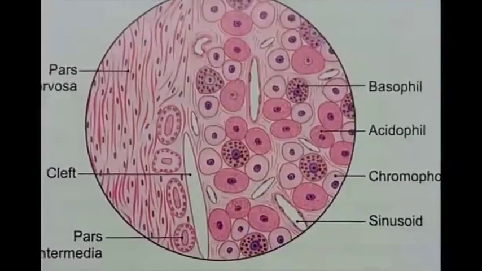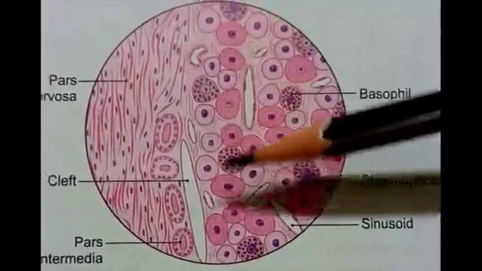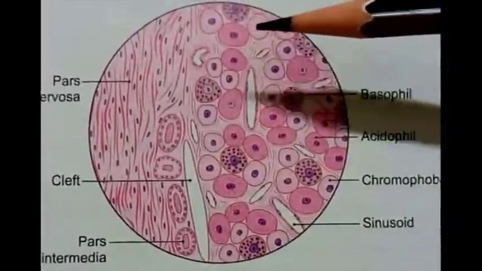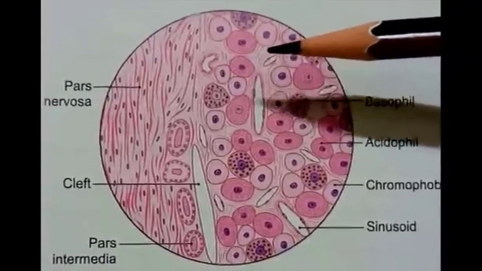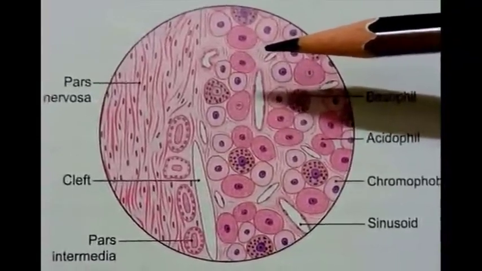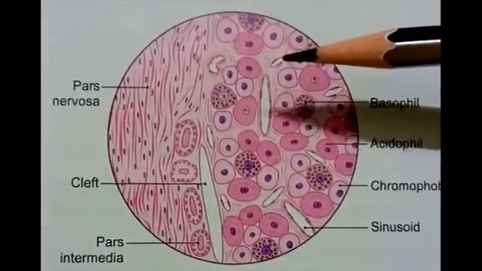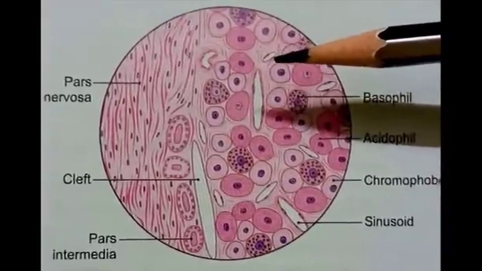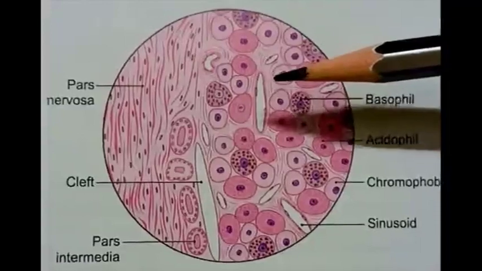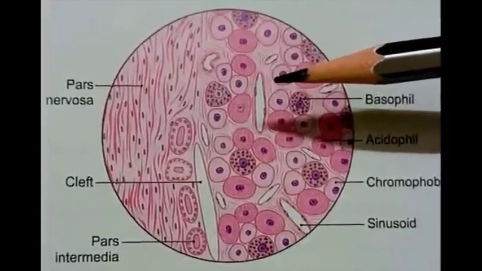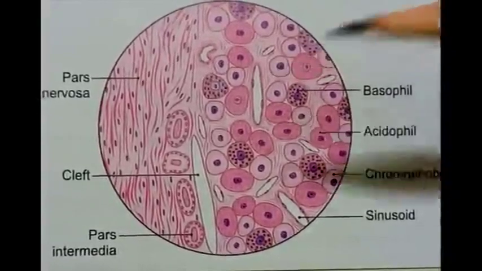Histology of the pituitary gland. First comes the anterior lobe of the pituitary gland. This is the structure showing the anterior lobe, in which 50% are chromophilic cells and 50% are chromophobic cells. So what is the meaning of chromophilic? Chromophilic means those cells which readily get stained with dyes, which react with the dye immediately. Chromophobic cells do not stain rapidly and appear relatively pale under the microscope.